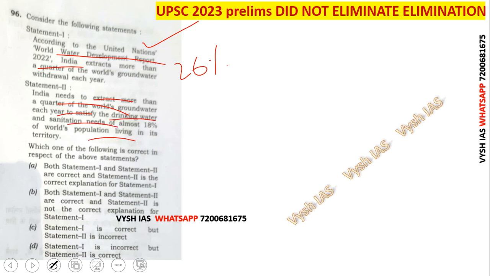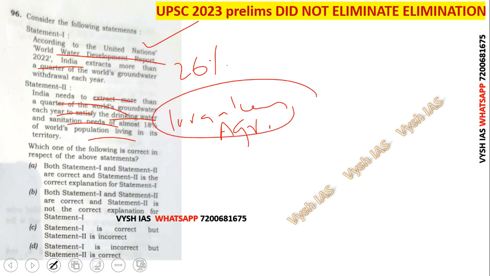This is wrong. If we are over-extracting, it is mainly for irrigation or the farming sector. Agriculture needs are the majority reason, not for giving drinking water to our people or the world's people. So statement 2 is wrong, which means statement 1 is correct but statement 2 is incorrect, direct. Here is where elimination works. When you know one of the statements is incorrect, I will show you the reverse condition also, where statement 1 becomes incorrect.